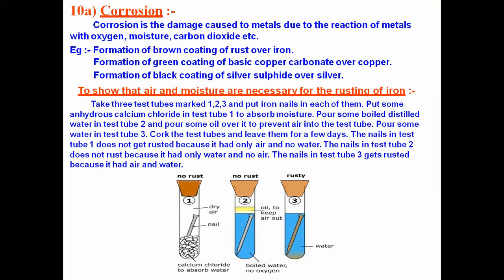This experiment shows that rusting requires both air as well as moisture. Without air, if only moisture is present, no use. Without moisture, if only air is present, no use. If both air and moisture are present, then only the metal will be rusted. So the necessary conditions for rusting are air and moisture. So that is about corrosion.